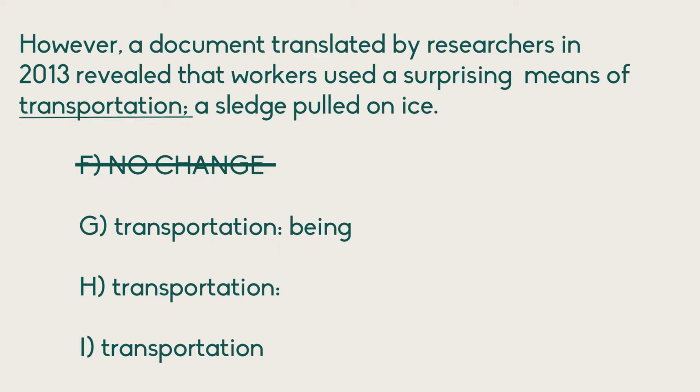A quick pro tip: in the ACT, if you have an answer choice with the word "being" in it and it feels a bit off, it's probably wrong. It's passive voice, and they don't really like it. In this case, we don't need the word "being." What follows is the example, and the example is simply a sledge pulled on ice. So answer choice H is going to be correct.